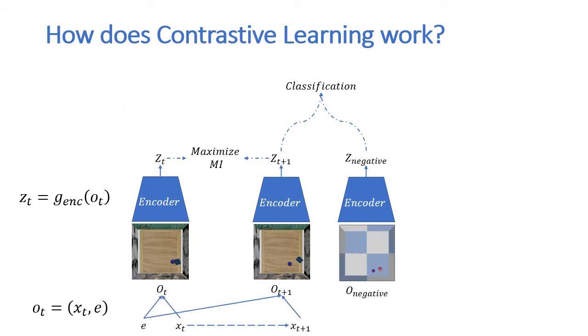Now, assume that the observations are generated from a combination of the state properties x_t we are interested at, and the domain visual properties E we are interested to ignore. Maximizing the mutual information between Z_t and Z_t plus 1 results in learning features that are related to both the physical properties and the domain properties.